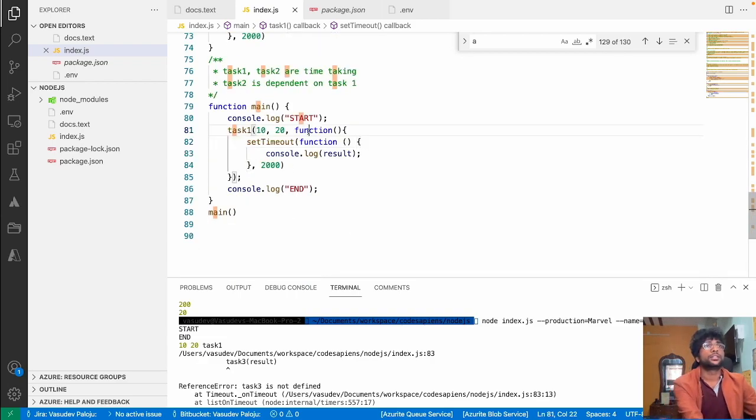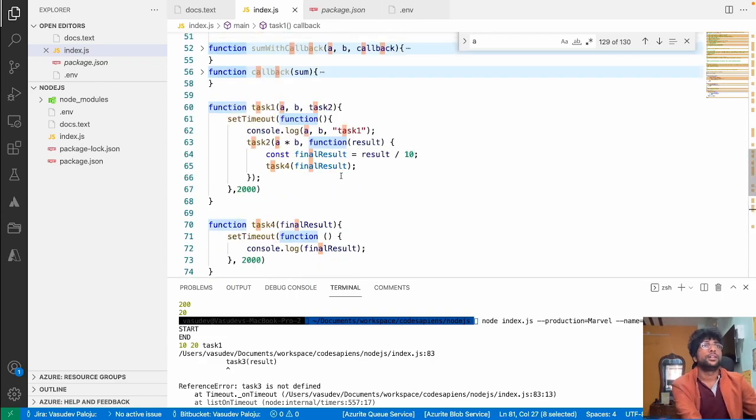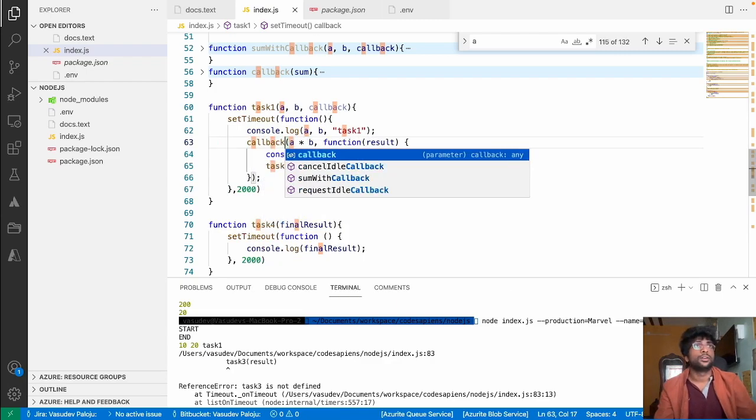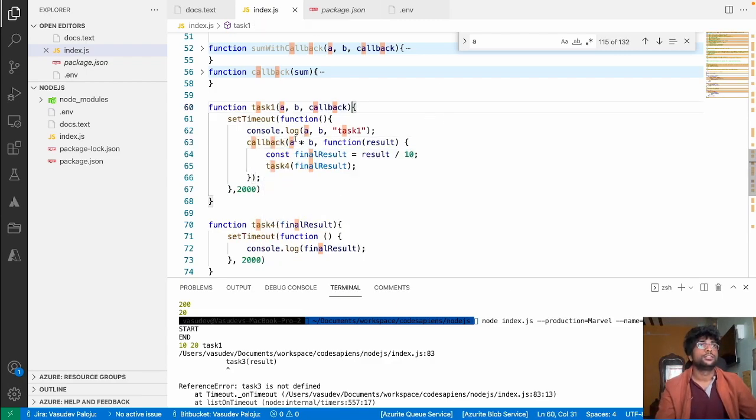So the first callback, which is here, I'll call it callback, right? After that, again, I'm passing another callback function, and inside that callback function, which is this, it is dividing the task and executing it.